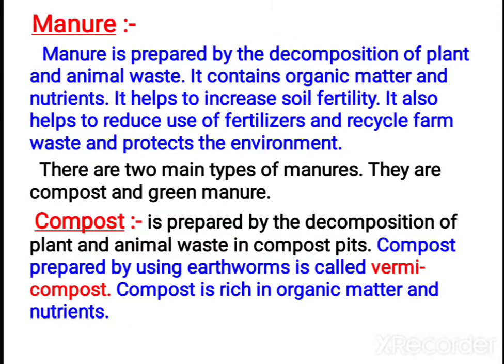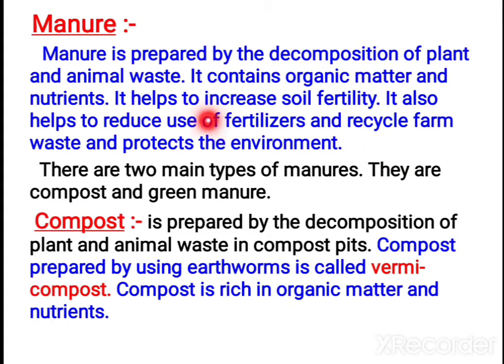So now let us study manures. Manure is prepared by decomposition of plant and animal wastes. It contains organic matter and nutrients. It increases the soil fertility as it is natural, so it won't modify the nature of the soil. It won't pollute the soil much. That's why it helps to reduce the use of fertilizers.